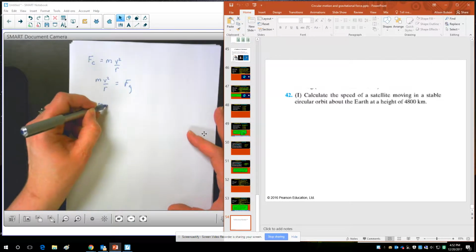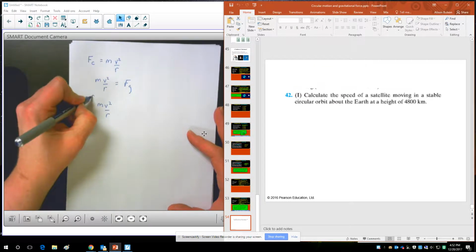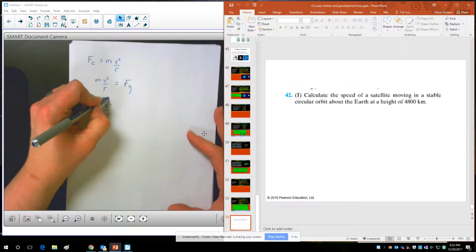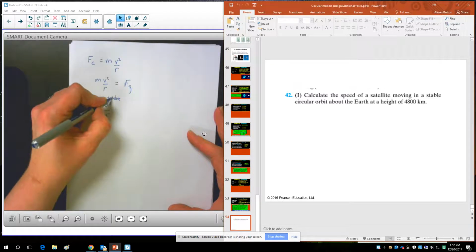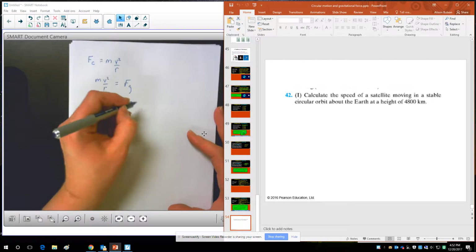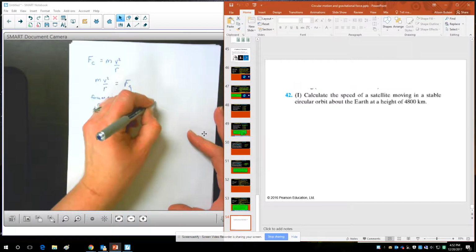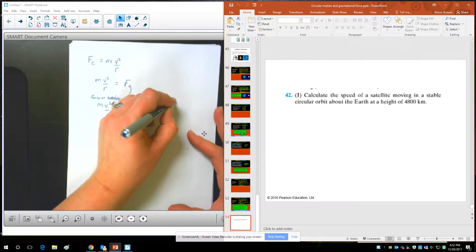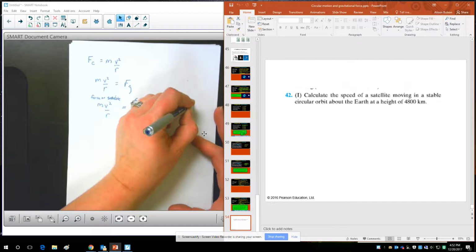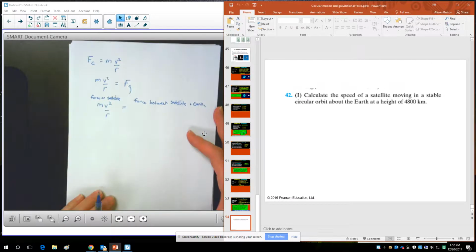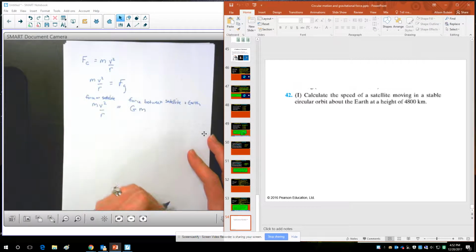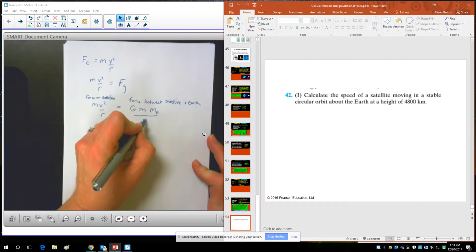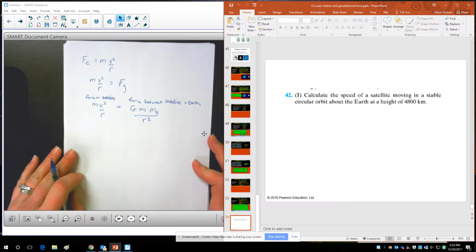So m v squared over r, this would be the force on the satellite, is equal to the force between the satellite and Earth. And we can now express the force between the satellite and Earth using Newton's law of universal gravitation. So mass of the satellite, lowercase m, mass of the Earth, specified by subscript e, divided by the distance between the two squared. Now we can simplify this equation.